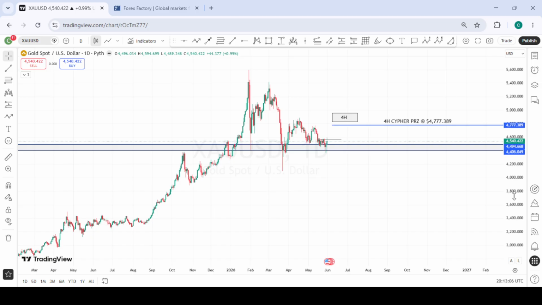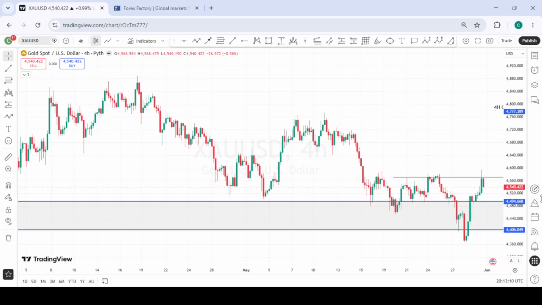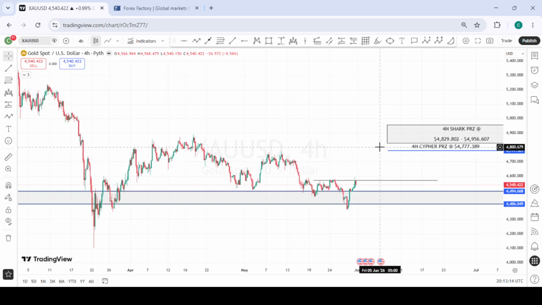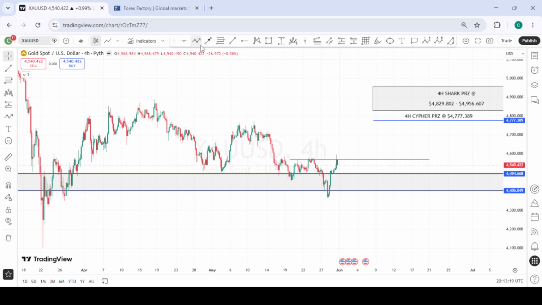So this is gold. For gold, we are looking at the possible bearishness that is setting in on the DXY. Going into next week, what we are looking out for on gold is a daily structural shift. We are waiting for a daily candle to close above this structural point. Then we wait for a higher low formation. Then we look for buying opportunities into these areas we have above.